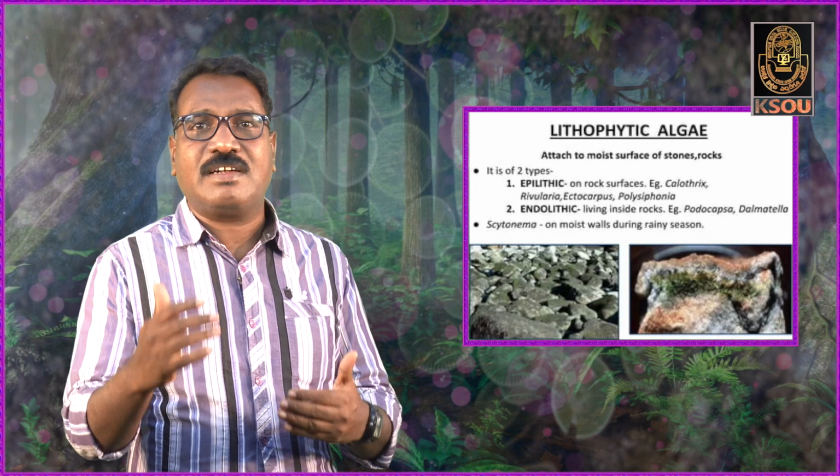And you can hear of lithophytic algae. This lithophytic, litho means rocks. The name itself indicates rocks. So, these lithophytic algae commonly grow on wet rocks or wet walls like this. And there are endophytic algae. The name itself indicates that these algae are found inside the higher plants.